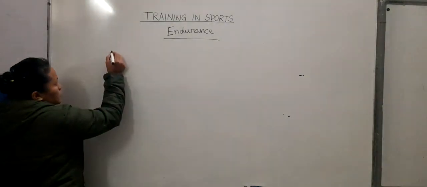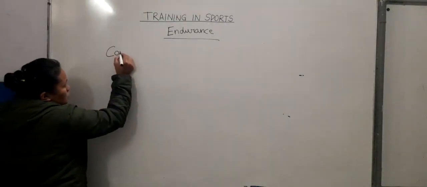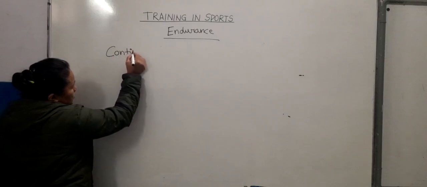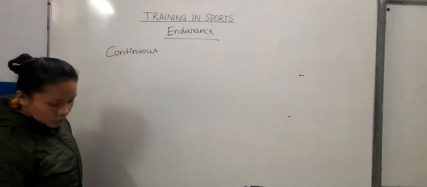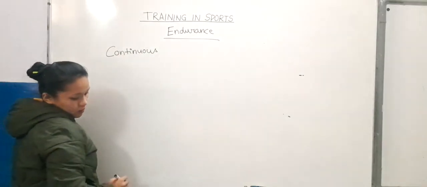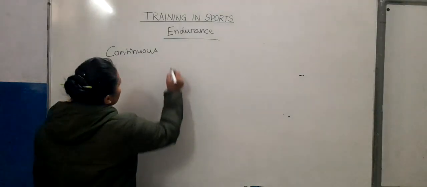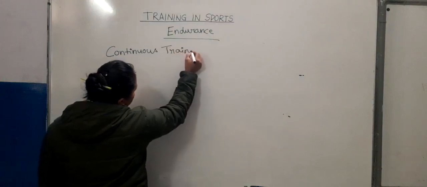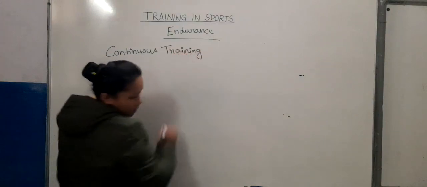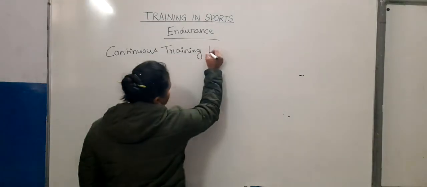First is the continuous training method.